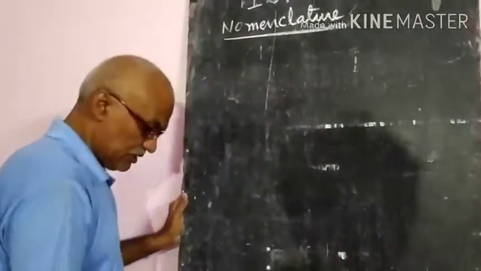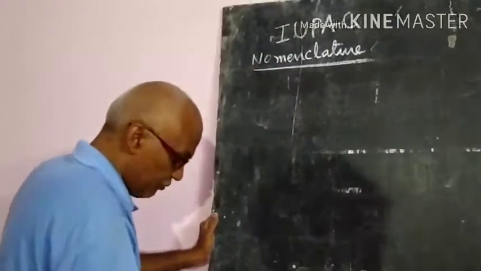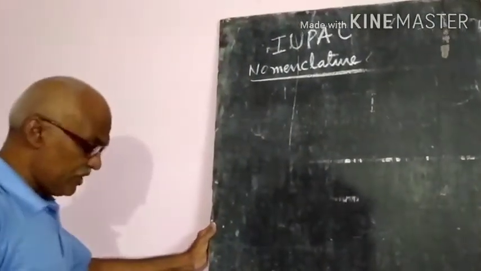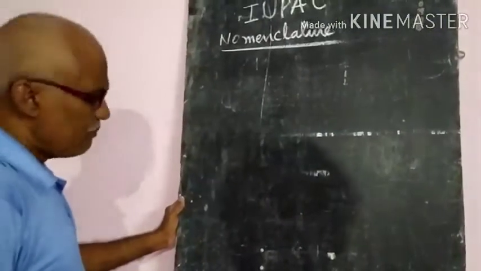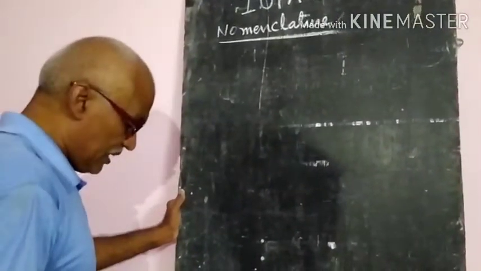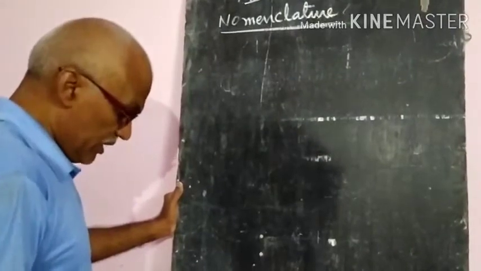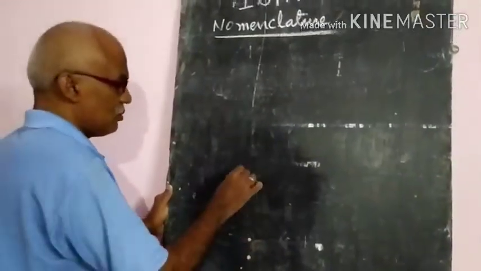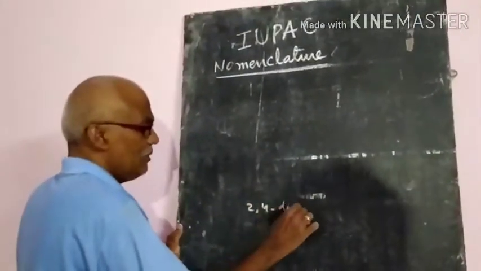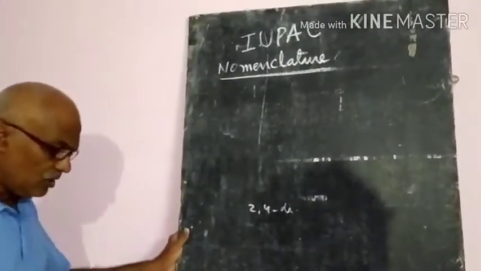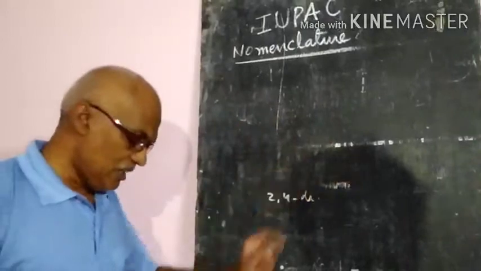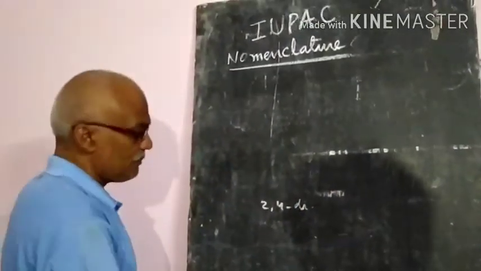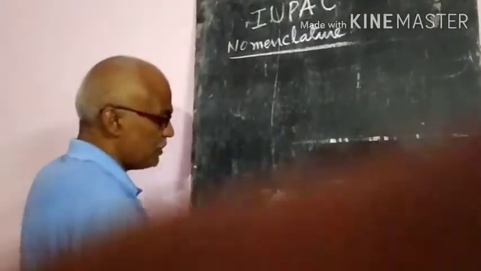And again, the fourth rule: if substituents are there, they are prefixed, in alphabetical order, along with the numerals indicating their positions. That's why 2,4-dimethylpentan-3-one. If substituents are there, we write down their names with their positions also. That is the fourth rule.